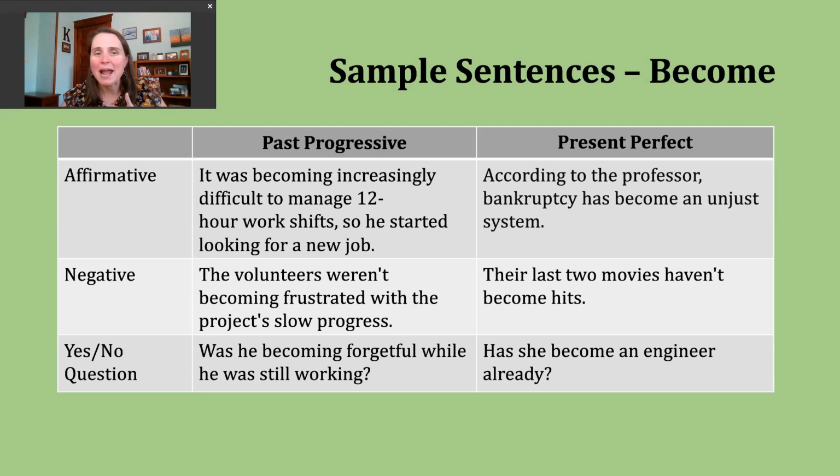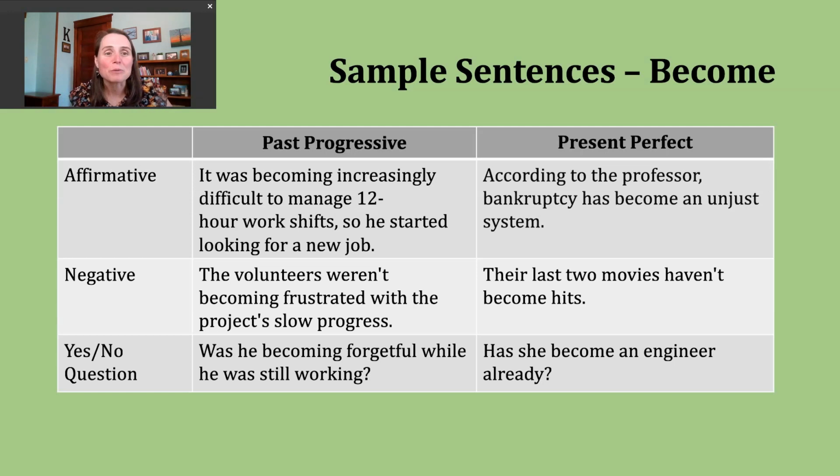The reason I use past progressive is I try and help my students remember 2 P's mean you need 2 parts to your verb. This is a verb tense where you need to pay attention to your subject. If your subject is I, he, she, or it, use the past form of be. That's was, W-A-S. And then use the ing form of the verb. But if your subject is you, we, or they, our past form of be is going to be were, W-E-R-E. And then we use the ing form of the verb. So our 2 parts are the past form of be and the ing form of the verb.